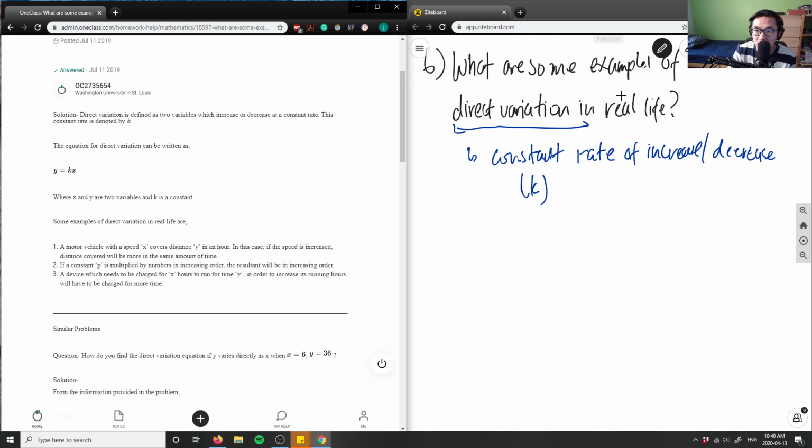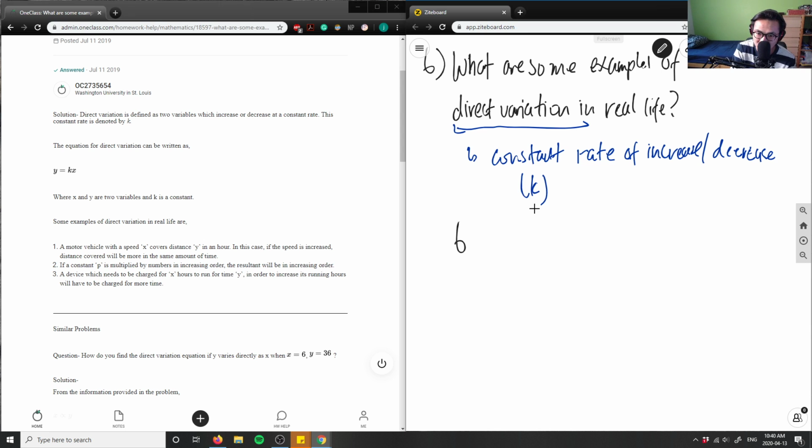Again, using this example, I live in Toronto, Ontario, so in terms of kilometers per hour, I can say that if you're driving 60 kilometers per hour, it's saying that in one hour, I travel 60 kilometers, right?